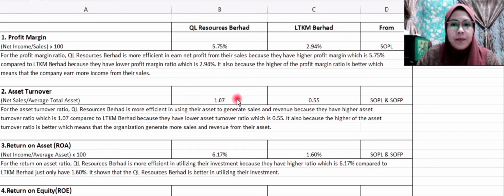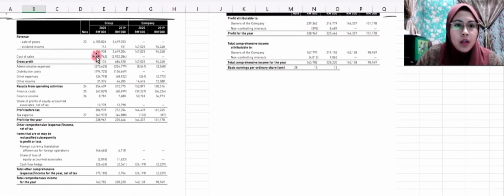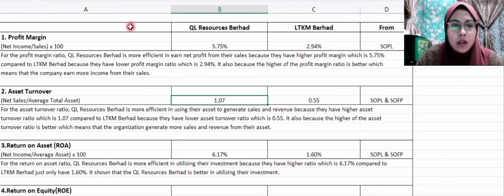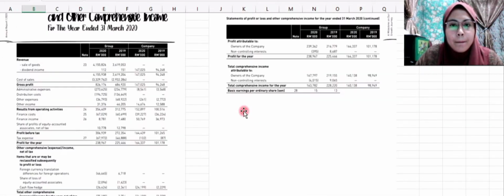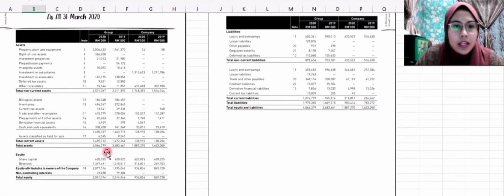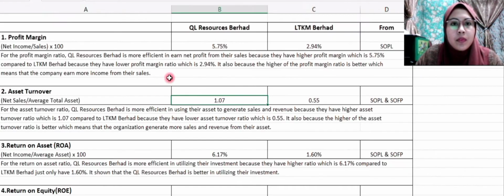For QL Resources Berhad, we must take the net sales amount from SOPL. So for QL Resources Berhad, the net sales amount is 4,155,938, divided by average total asset, which is beginning asset plus ending asset divided by 2. So we just take the amount of asset at SOFP. So the total asset is as shown. So the answer is 1.07.